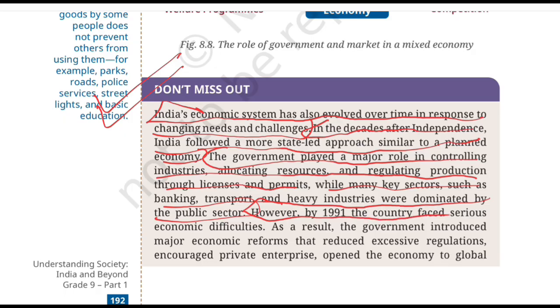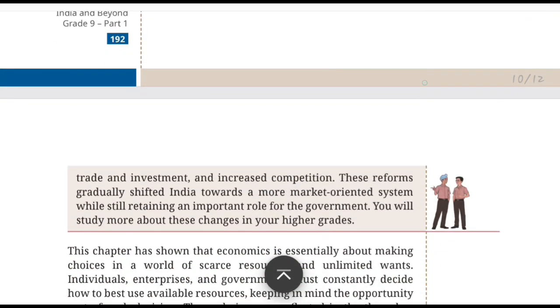However, by 1991, the country faced serious economic difficulties. India reached a difficult economic situation by 1991, and when circumstances changed, economic policies may also need to change. This became a major turning point. And as a result, the government introduced major economic reforms that reduced excessive regulation, encouraged private enterprise, opened the economy to global trade and investment, and increased competition. So the sentence in the source continues with the reforms, including reducing excessive regulation, encouraging private enterprises, opening the economy for global trade and investment.